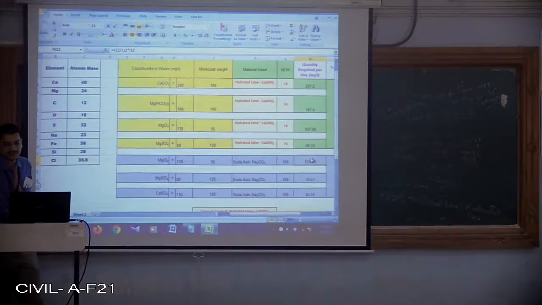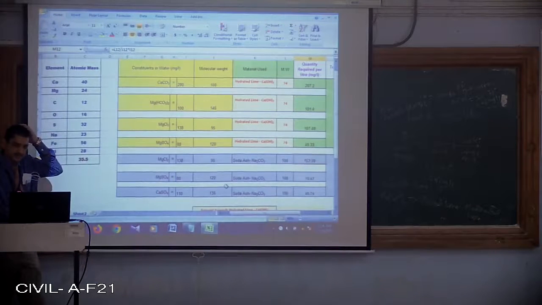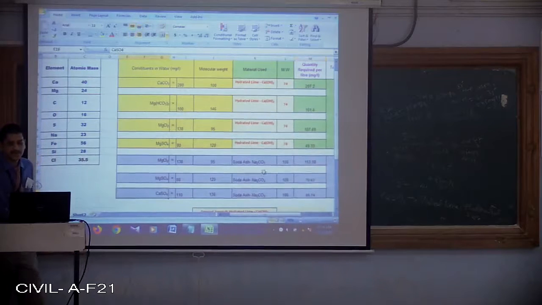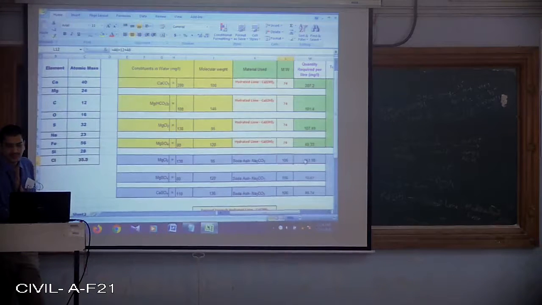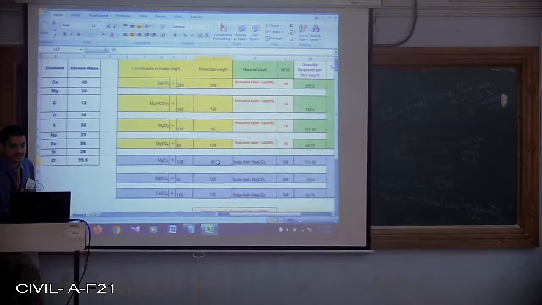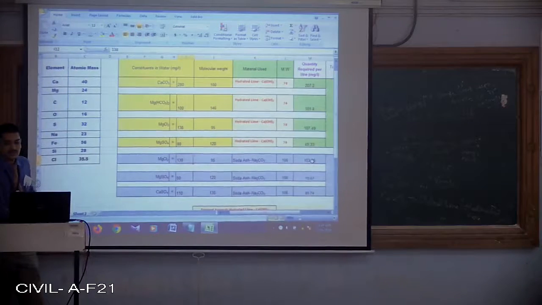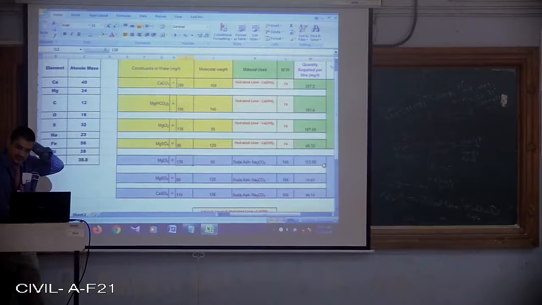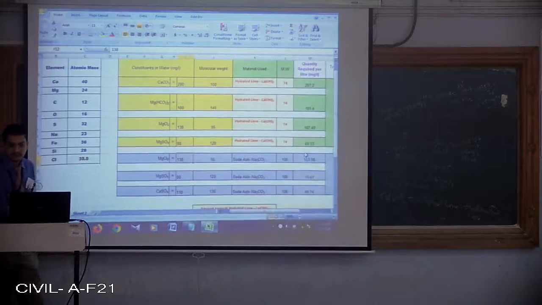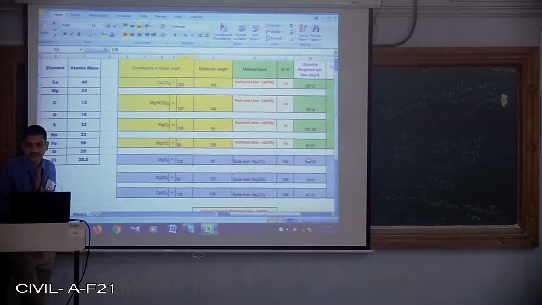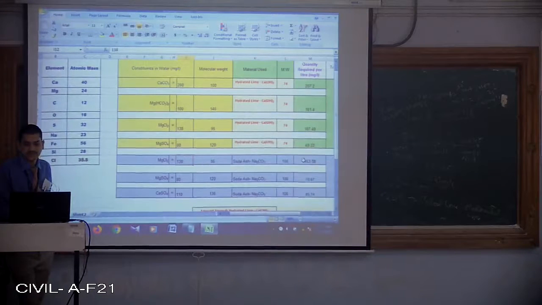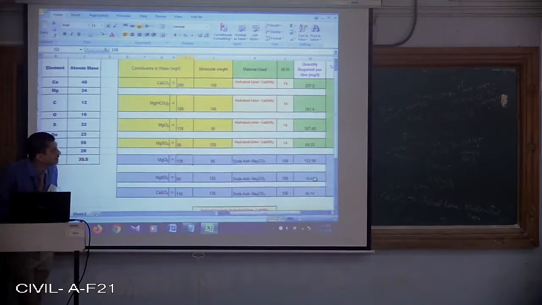Similarly, for MgCl2, MgSO4 and CaSO4, the molecular weight of the soda ash will be taken. 106 divided by 95 multiplied by 138, the quantity of soda ash required per liter is 153.98.